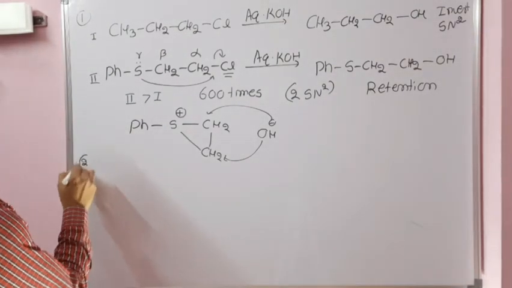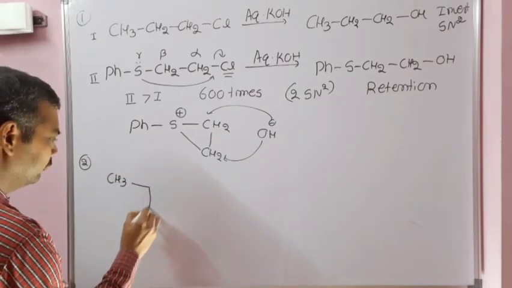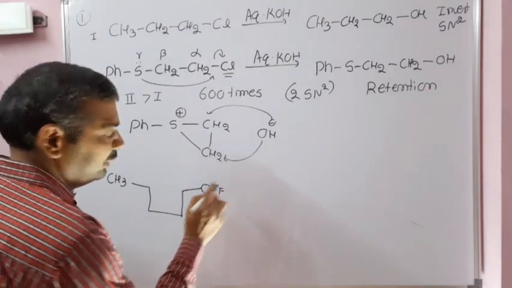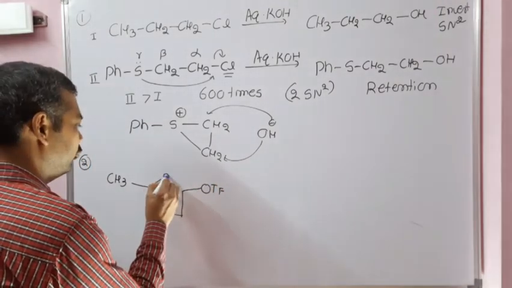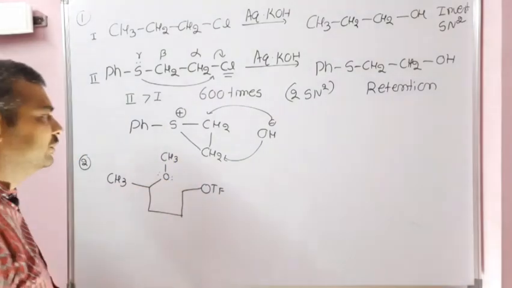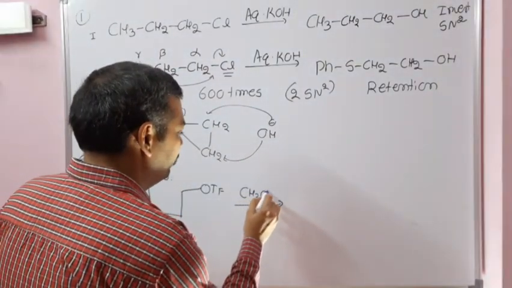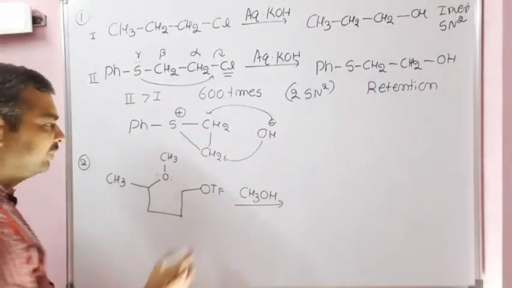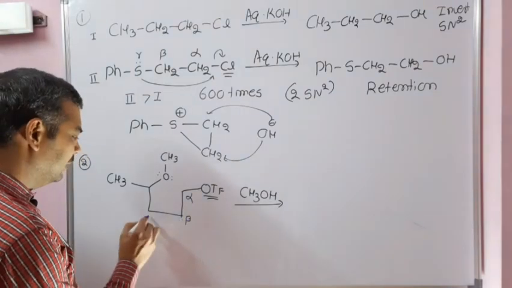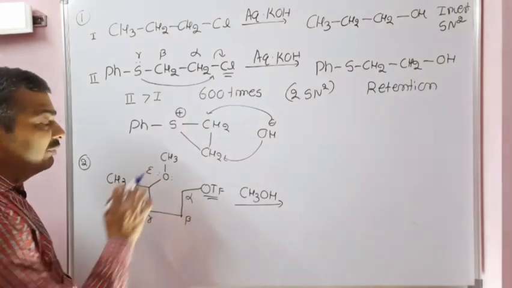Next problem: write the product formed. We will take triflate, OTf, a very good leaving group, and OCH3. There is a lone pair of electrons on oxygen. Write the product formed when it reacts with methanol. This is a good leaving group, and with respect to the leaving group, a lone pair of electrons is present at the epsilon position.